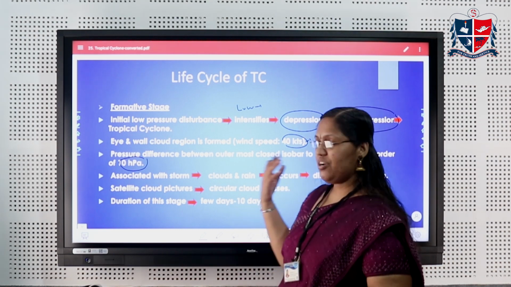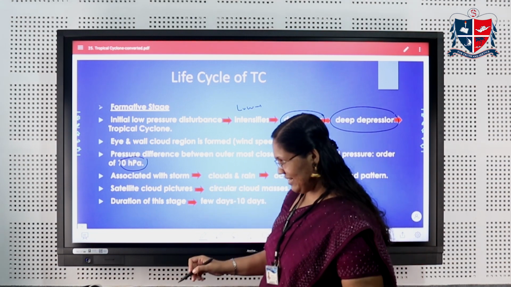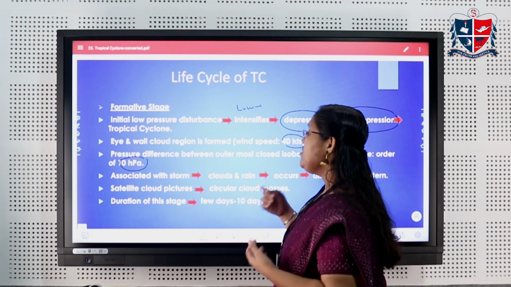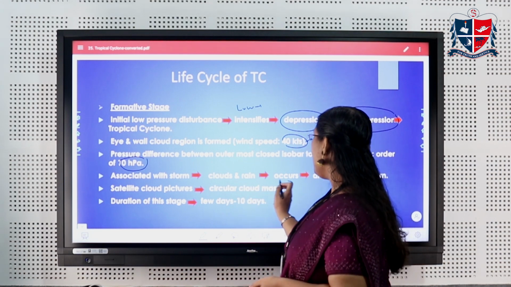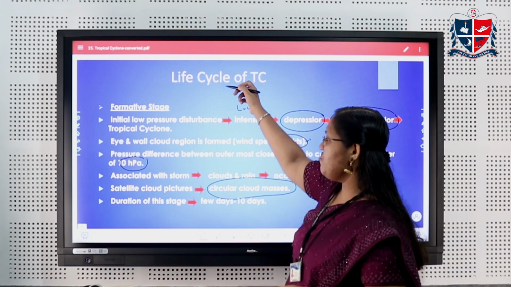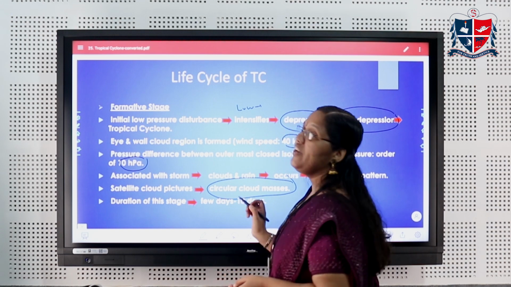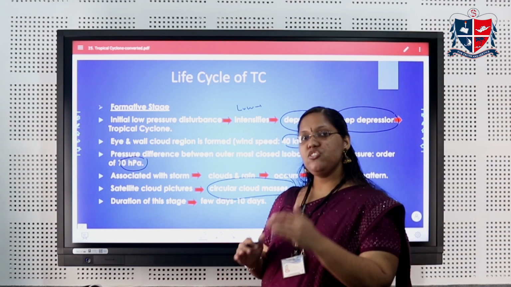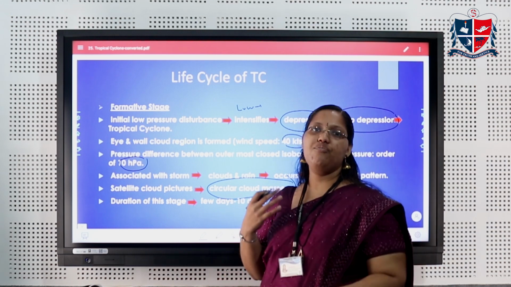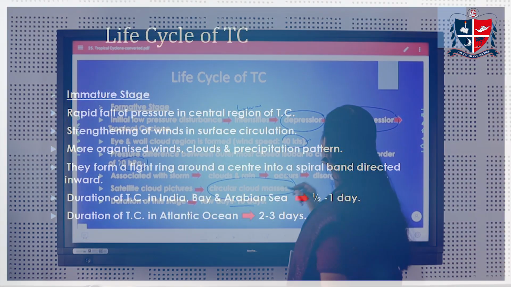We find this tropical cyclone by using satellite. From the satellite cloud pictures, we can observe circular cloud masses. When we observe the circular cloud masses, that means it is the first stage of the tropical cyclone development. The duration is about a few days to 10 days. So the formative stage, the first stage of the tropical cyclone, takes about a few days to 10 days.